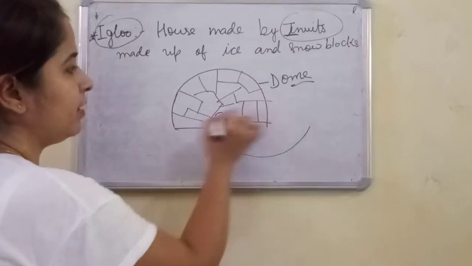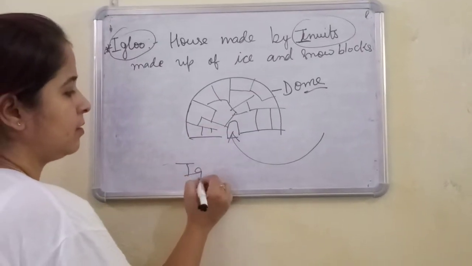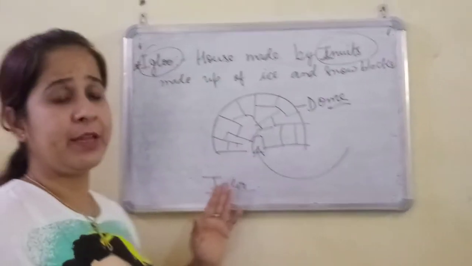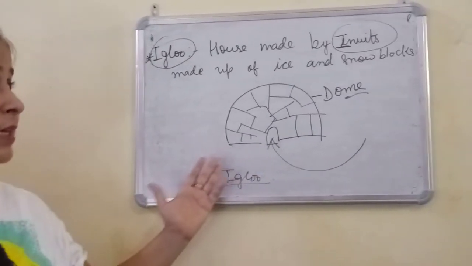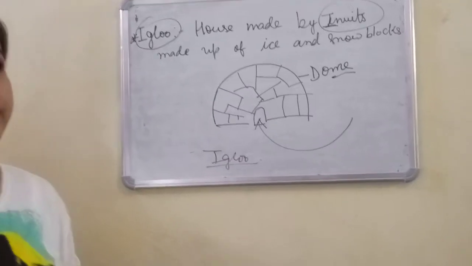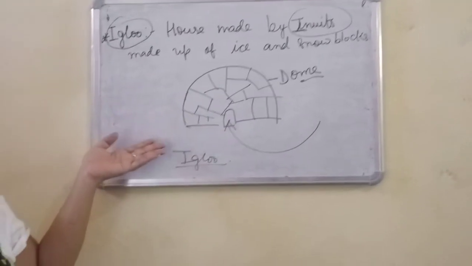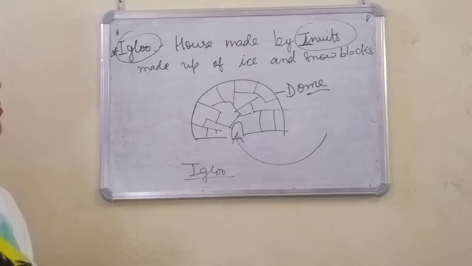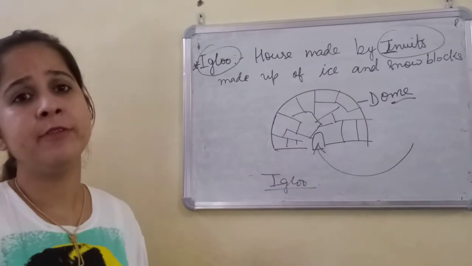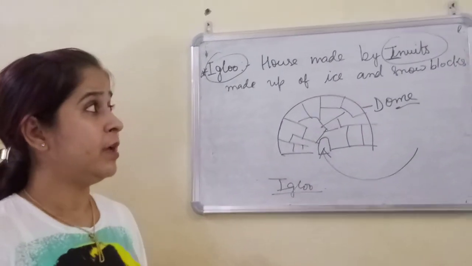In such a way an igloo is prepared. They are prepared very fast and rapidly by the Inuits because they are very expert at making them. These are temporary houses made up of snow and ice, and in most parts of Greenland we find igloos as their temporary houses.